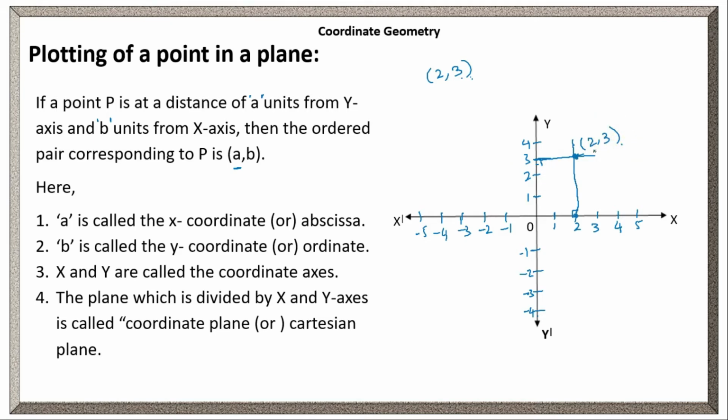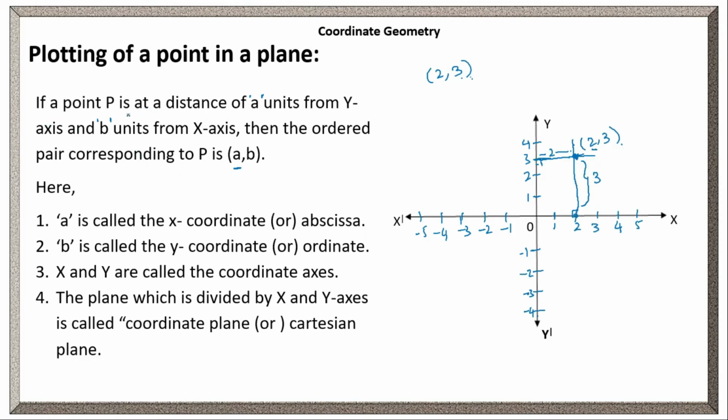Is this clear? Now, what is it showing? This shows 3 units and here it is showing 2 units. Here the x coordinate represents distance from the y-axis, 2 units distance from the y-axis, right? And the y coordinate represents 3 units from the x-axis.